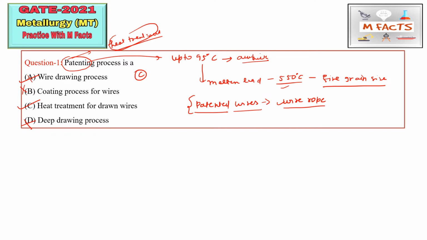We also use them in music wires, like strings of guitars, and wherever we need high tensile springs we can use these patented wires. So this is the application of patented wires, and the correct option for this question is C. Patenting is basically heat treatment for drawn wires.